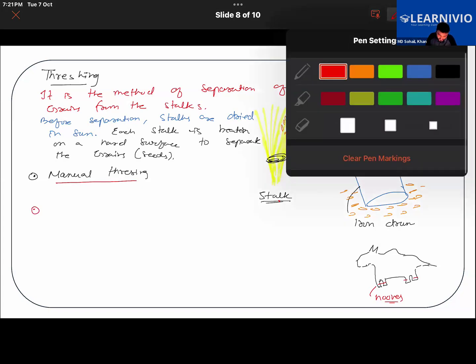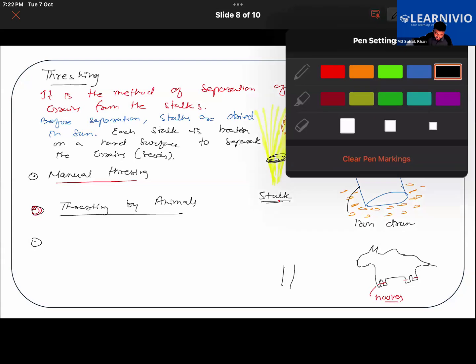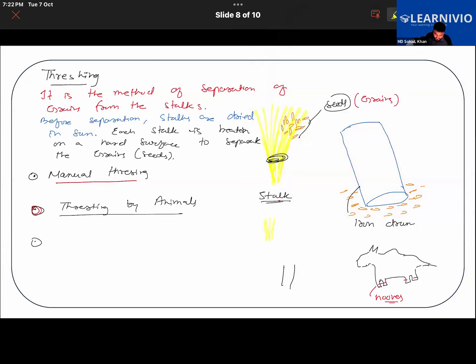Another method is threshing by the help of animals. Threshing by animals is also done, where bullocks or other heavy animals will be made to walk over the stalks. The stalks will be laid on the ground, and the animal will simply be made to walk over them.